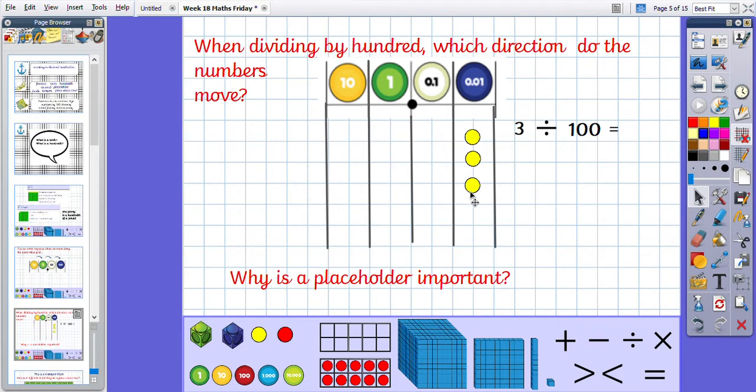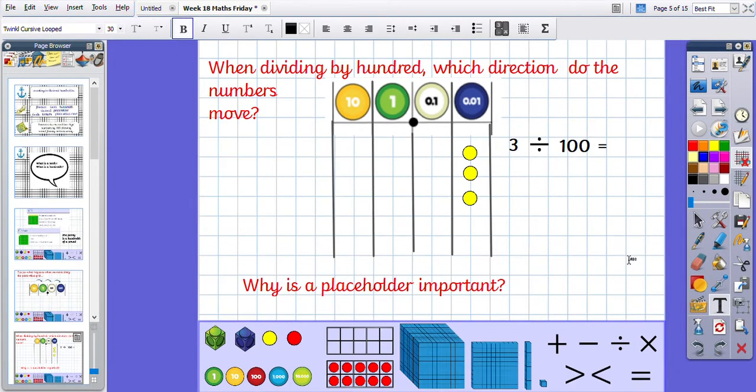Our 3 counters have moved to our hundredths column. But what have we got to do here? Well, we need our placeholders. There is nothing here, but we need a placeholder to make sure that those counters don't fall back to where they came from. The placeholder will hold our place for us. So 3 divided by 100 is 0.03. We've got our placeholders and our 3 has gone into the hundredths column. So that's the basis of today's learning.